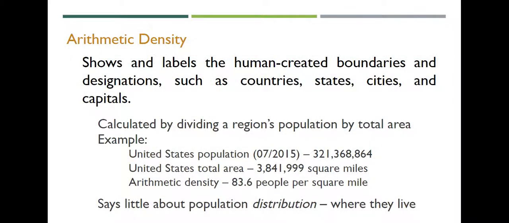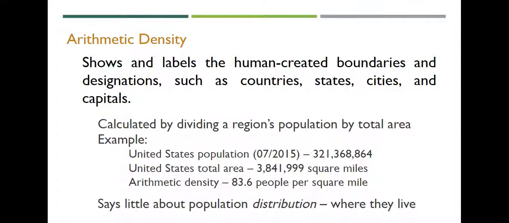So arithmetic density shows and labels the human created boundaries, such as countries, states, cities, and capitals. It's calculated by dividing a region's population by total area. So for example, the United States population as of 2015 is 320 million people. The United States total area, in square miles, is 3,841 square miles.